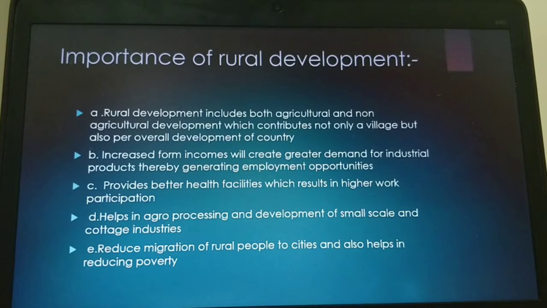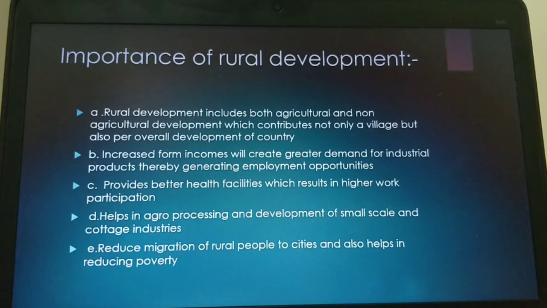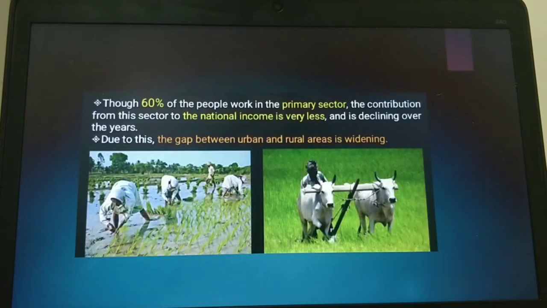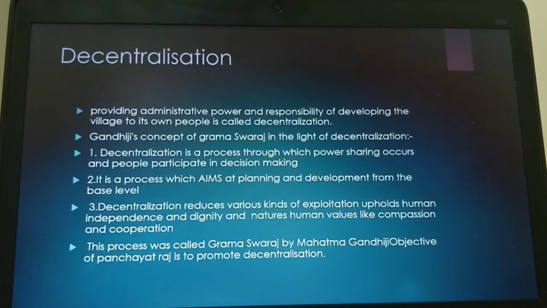It also reduces migration of rural people to cities. Many are depending on agriculture, and many rural people may not come to the city because of the availability of all these things in villages. If it is there in villages, how will they come to cities? They won't come. They will stay there and develop agriculture. Through that, our country also can get wonderful benefits. It also helps in reducing poverty. They are following primitive methods, you can observe. If they use tractors and other materials, they can develop.